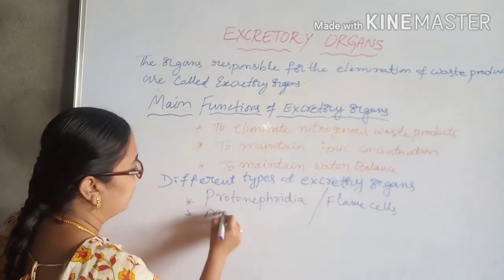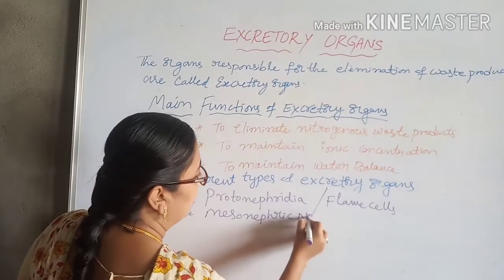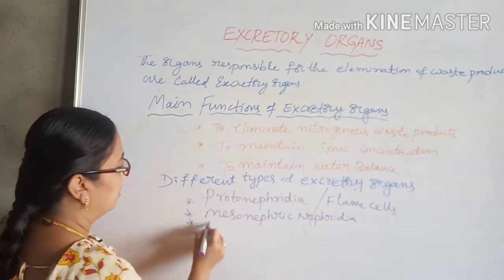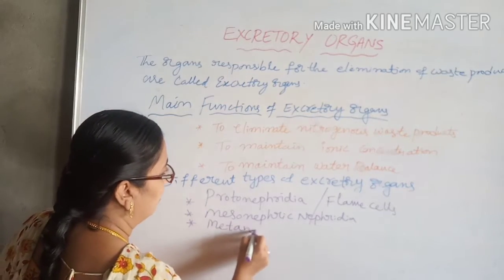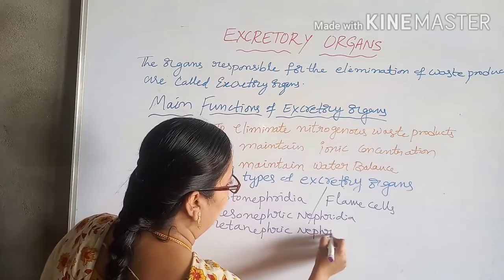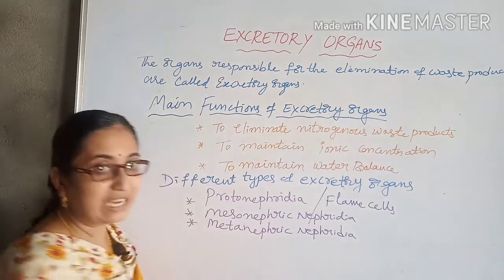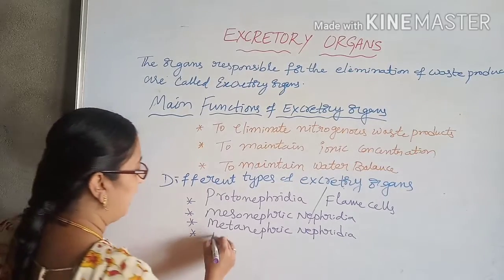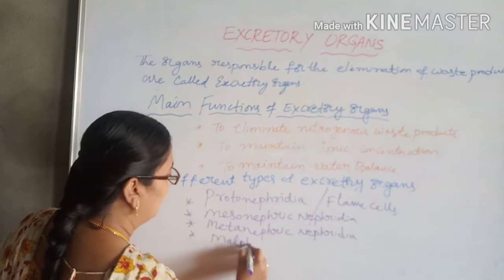Next, mesonephric nephridia. The next type is metanephric nephridia or metanephric kidneys. And the next type in the lower group of organisms is Malpighian tubules.